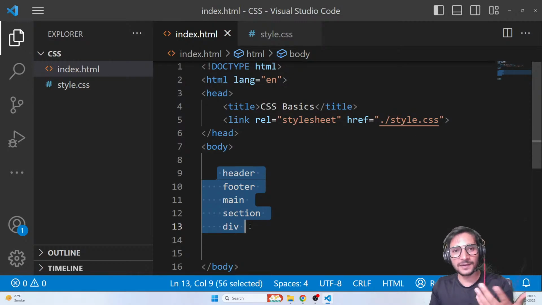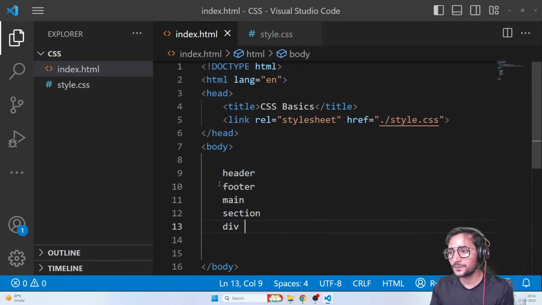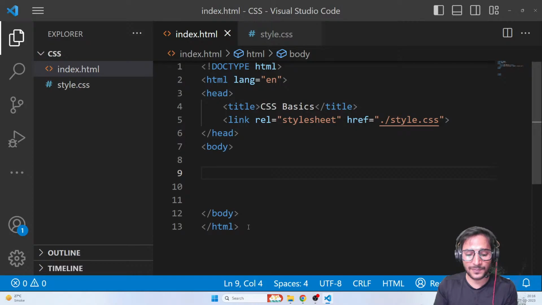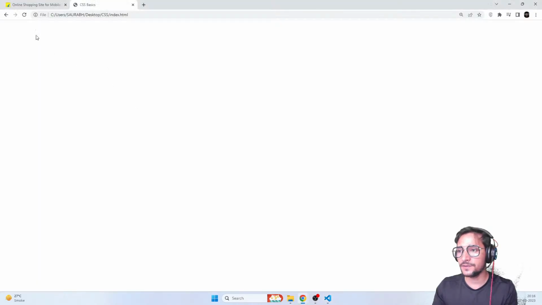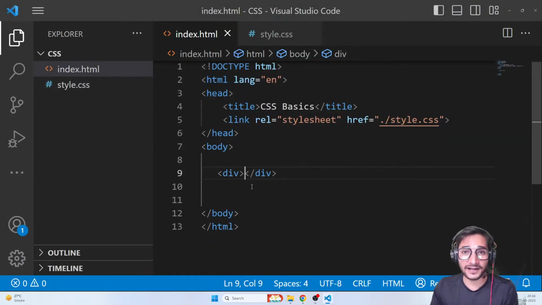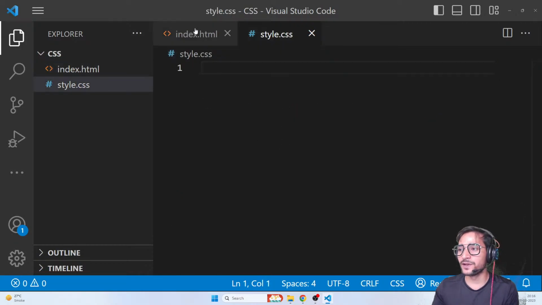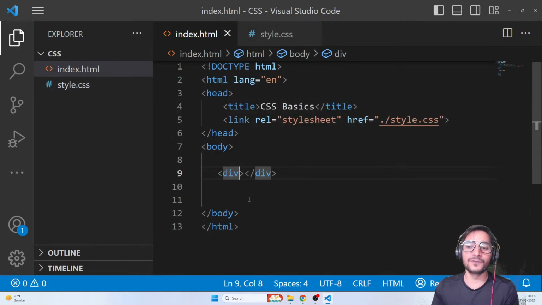But first of all, let me show you how to use them. So let's use a simple div for now. Let me create a simple div tag. Now again, guys, you won't see any output for div because it's creating a box, but that box does not have any height, any width, any color. So you cannot see it. So guys, let's see how to use CSS to give it a height, a width, and a color. First of all, I can simply use its tag name, but in future, I might have a lot of divs. So I'm going to give it a class.